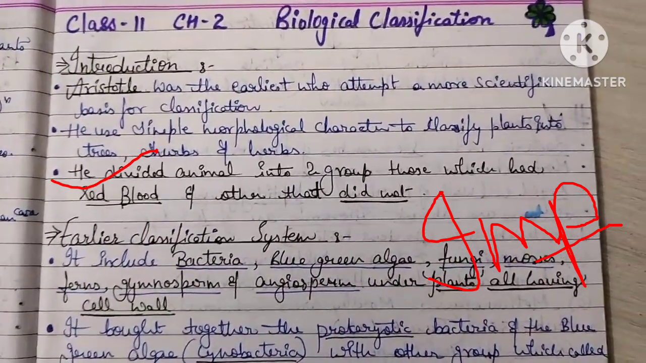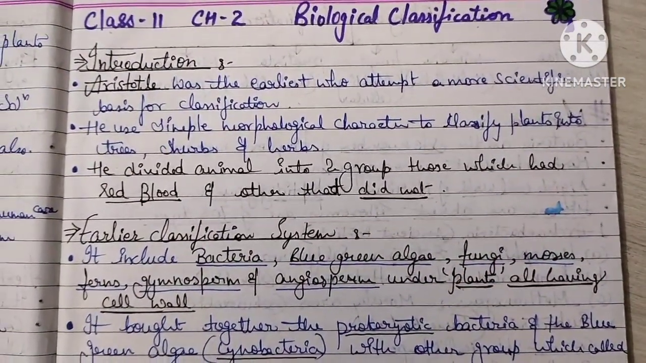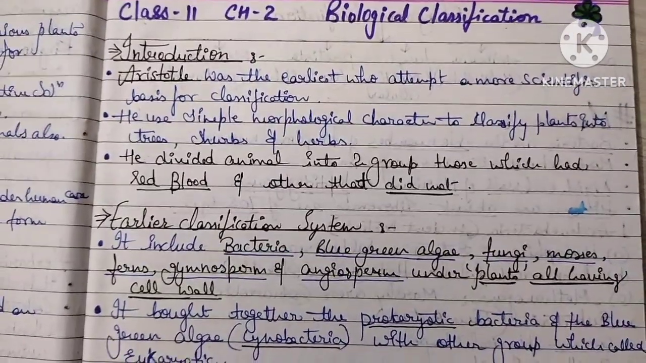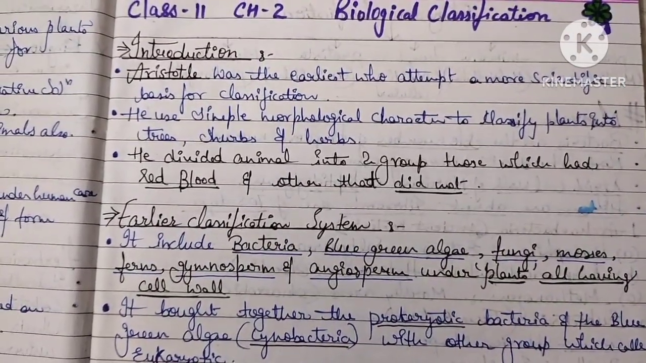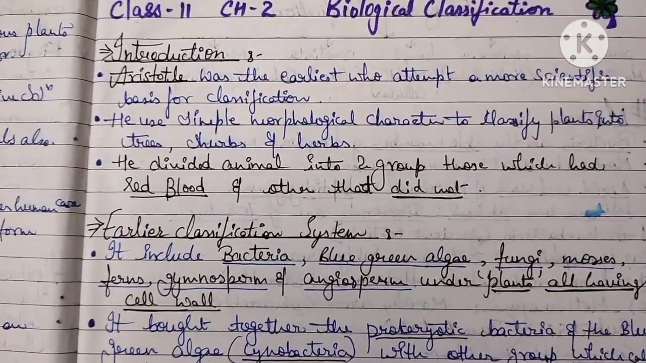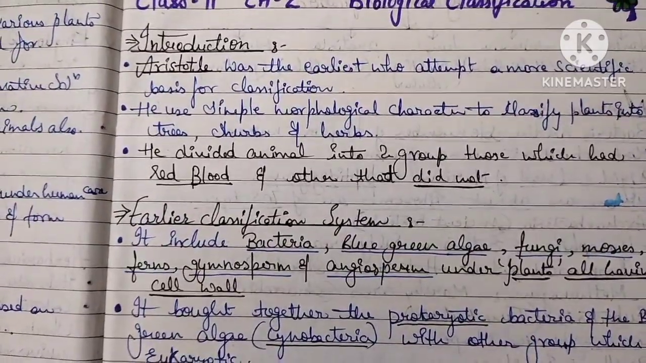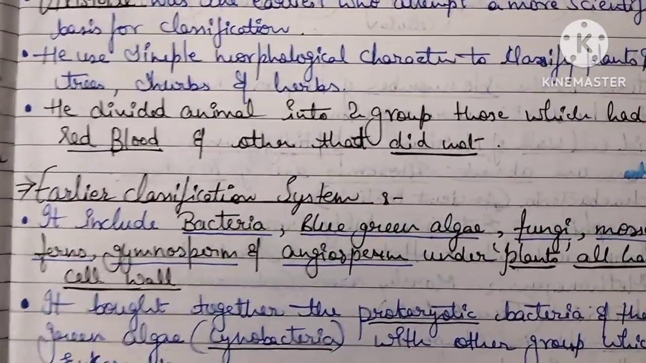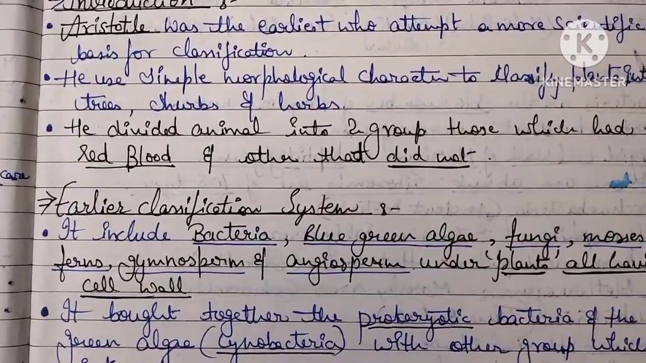Aristotle was the earliest who attempted a more scientific basis for classification. He used simple morphological characters to classify plants into trees, shrubs and herbs. He divided animals into two groups, those which had red blood cells and others that did not.